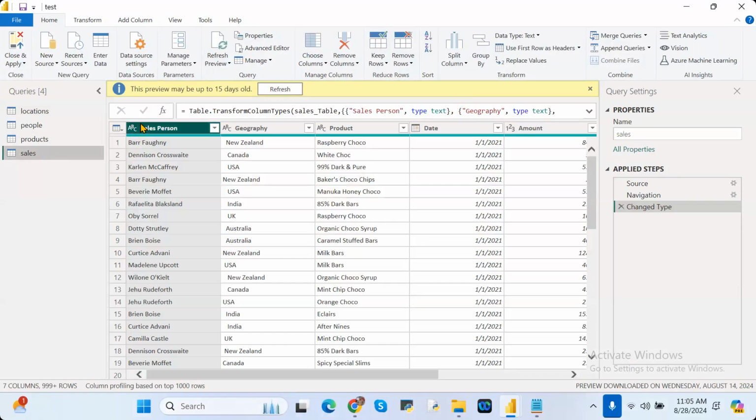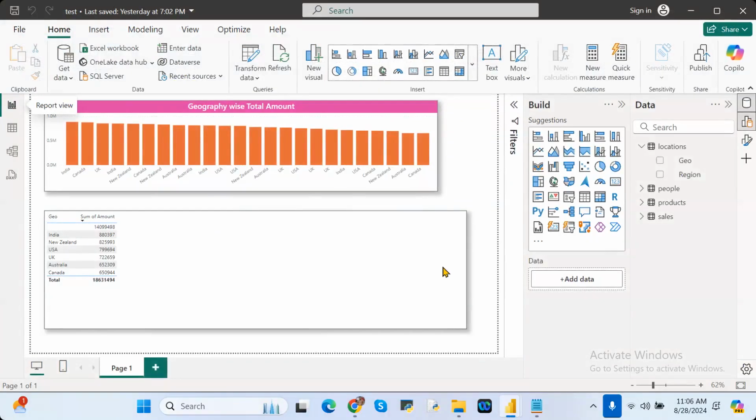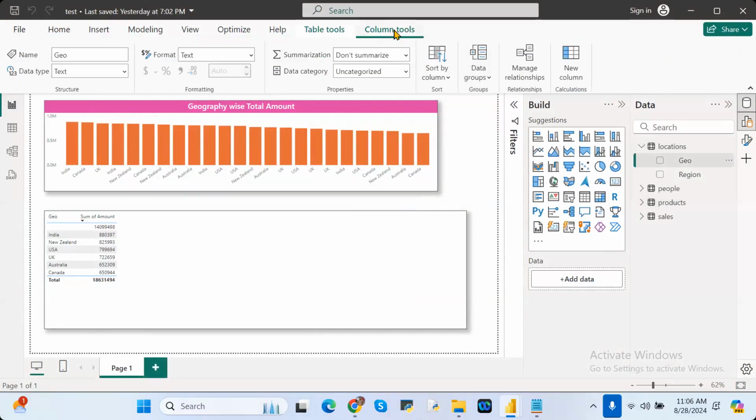What is that one? ABC. Okay, ABC means text related one. Like this one, date related one. This one, numerical. Like that. I will tell you whenever we are going with a regular class. So if you want to know individually what data type is assigned, under the report view tab, select the column. Under the column tools tab, you will have the data type.